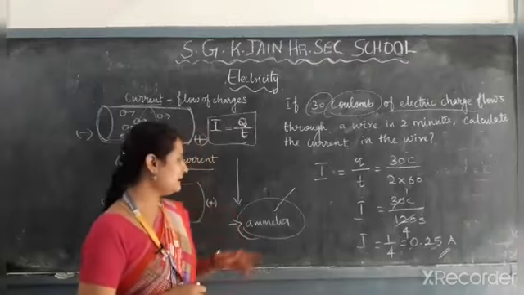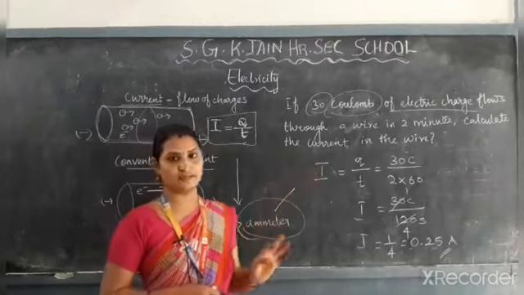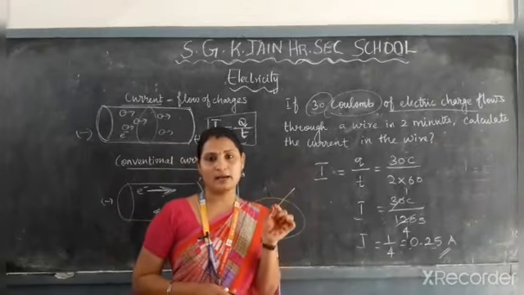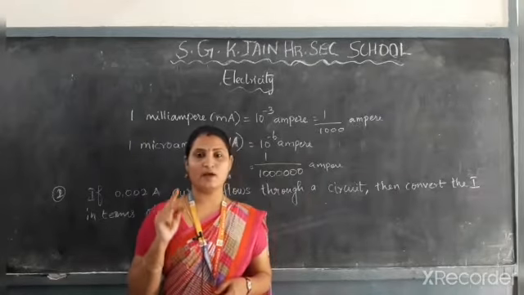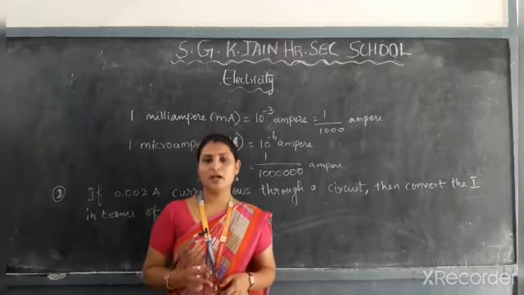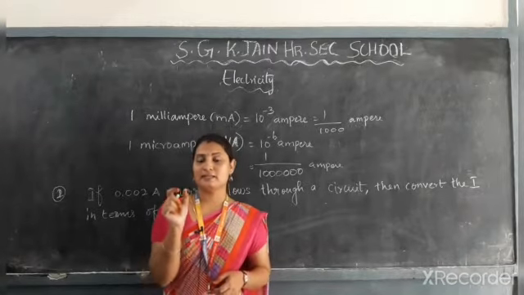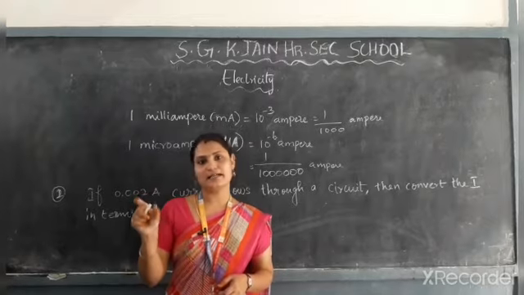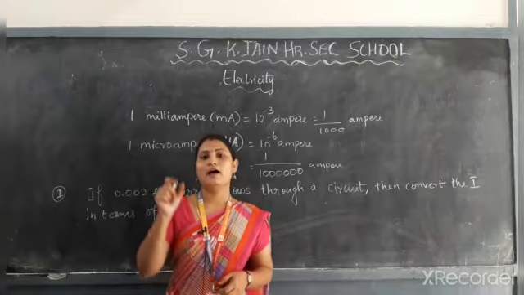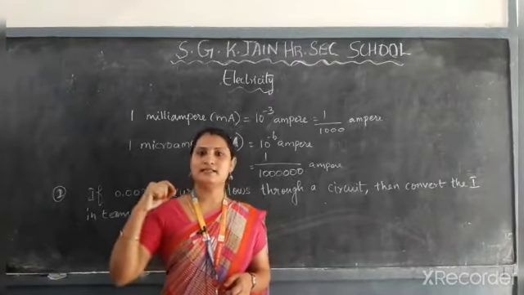You can see the ammeter instrument in this picture. This is what is called an ammeter. This ammeter instrument has two ends, one is the negative terminal and the other is the positive terminal. The ammeter is connected in series in the circuit to measure the electric current that passes through the circuit.